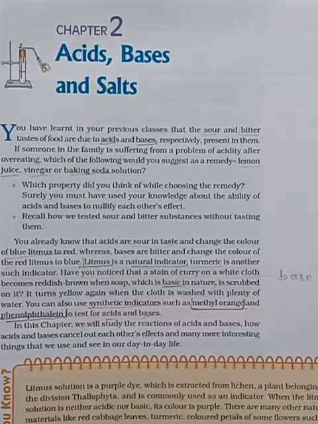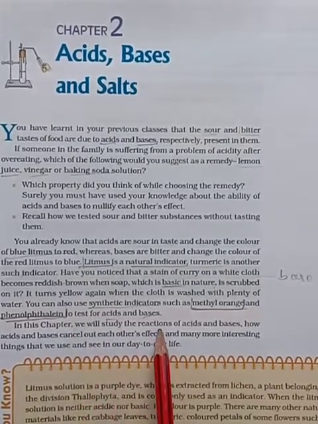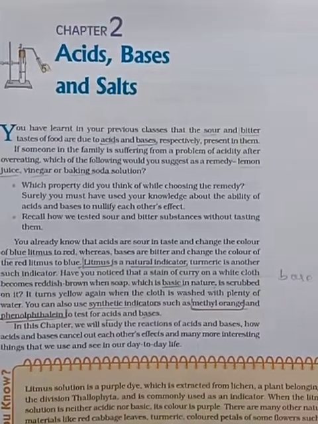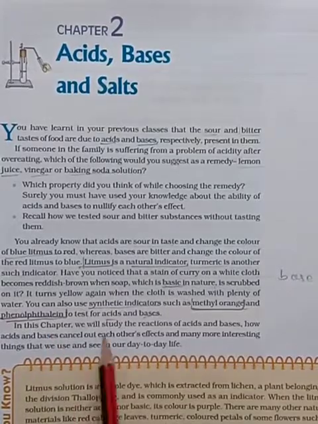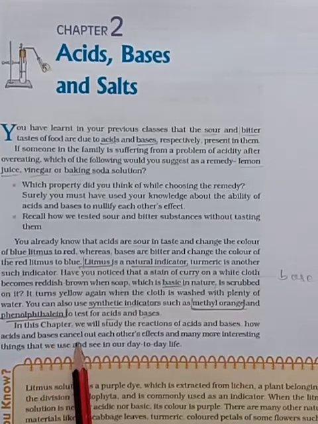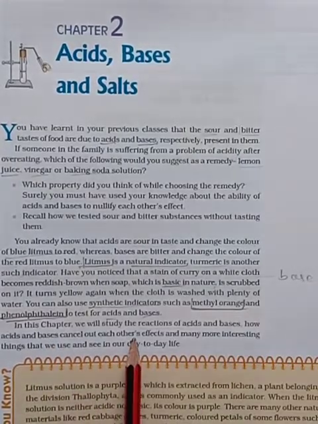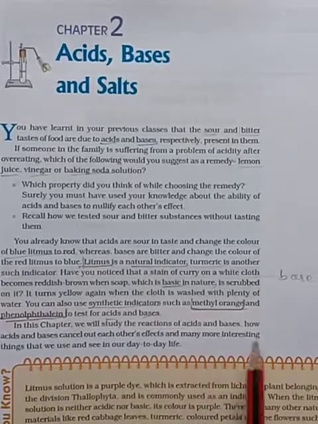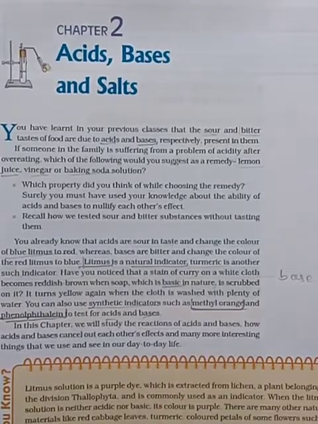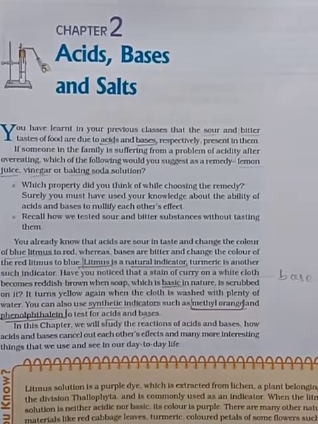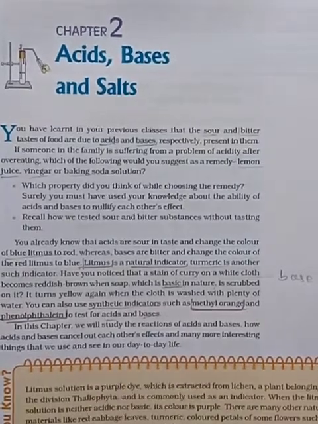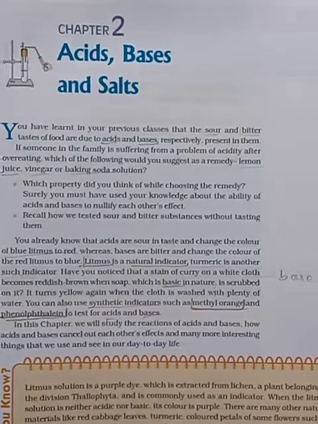Okay, then in this chapter we will study the reaction of acids and bases. In particular, we will discuss the reaction of acids and bases, how acid and base cancel out each other, their effects, and many more interesting things that we use and see in our day-to-day life. If the acidic content is more, we add a base and make it neutral. Neutralize means stable, both will become equal, isn't it?